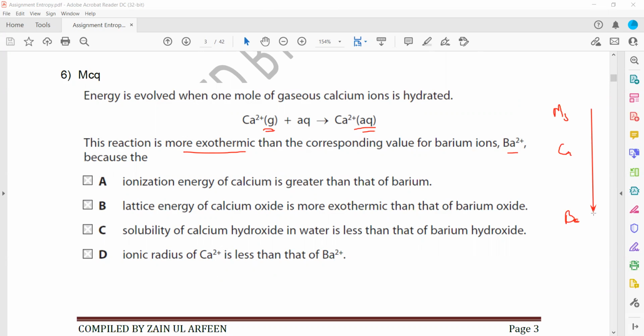So calcium is smaller in size. When ions are smaller, they can form a stronger bond with water molecules as compared to larger ions. So the calcium ion can form a stronger bond with water molecules as compared to barium. That's why the ionic radius of calcium is less, so it leads to a greater energy released. Is it clear?